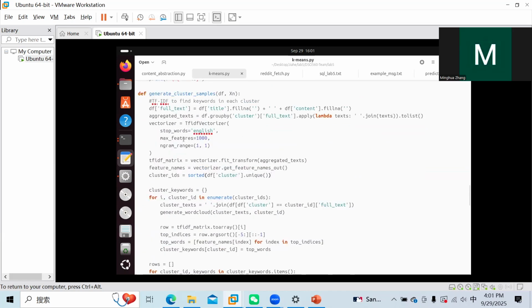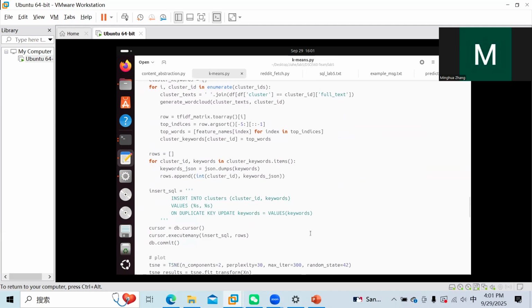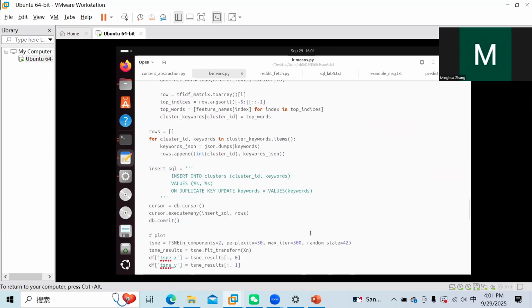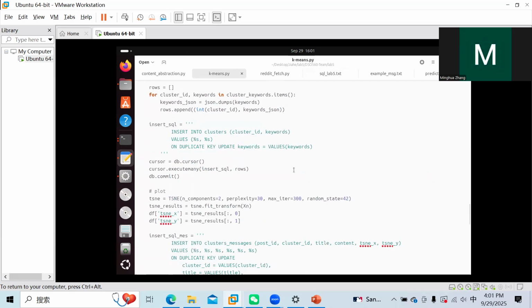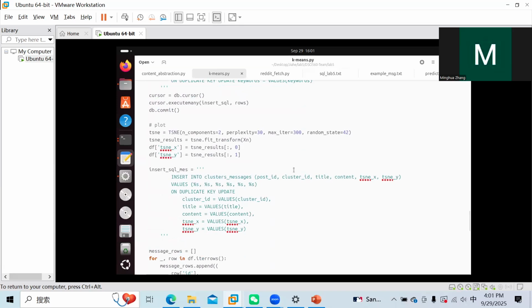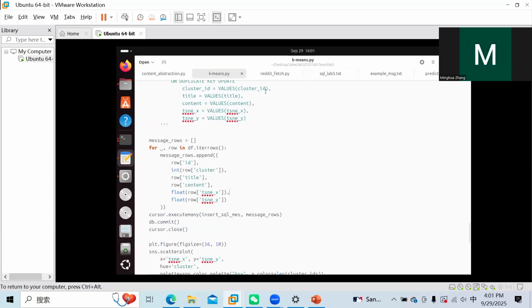We combine all the content into the full text and then use the word cloud to find the most frequent words as the keywords and message. And also for each cluster, I randomly pick 5 quotes as messages and print them in the terminal. And finally is the plot.